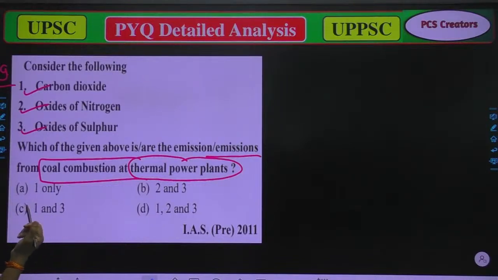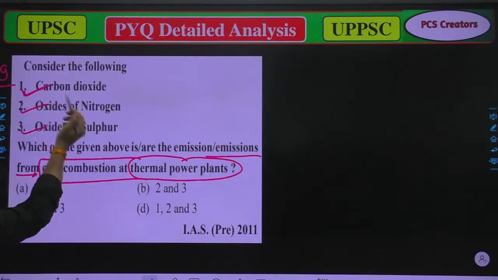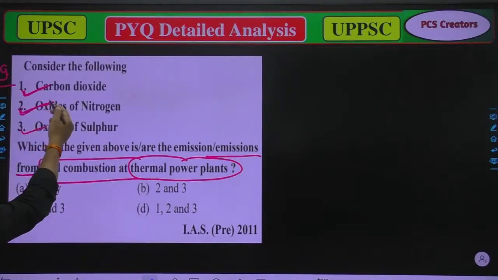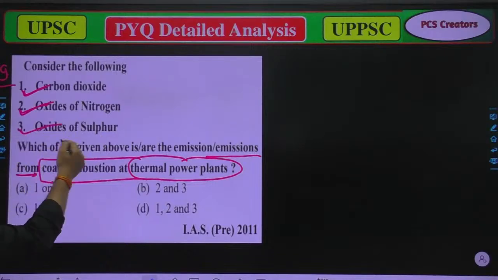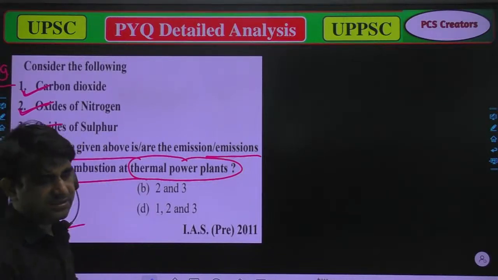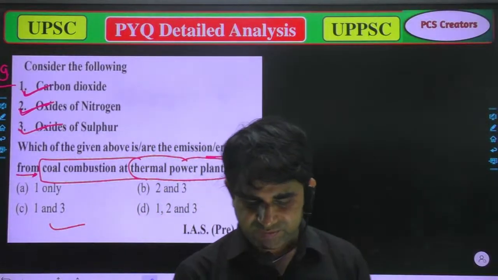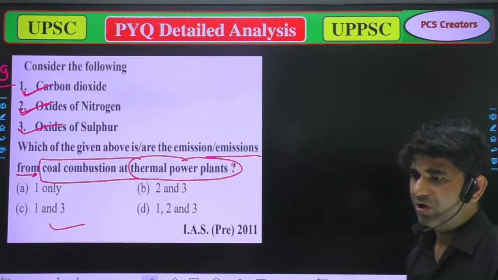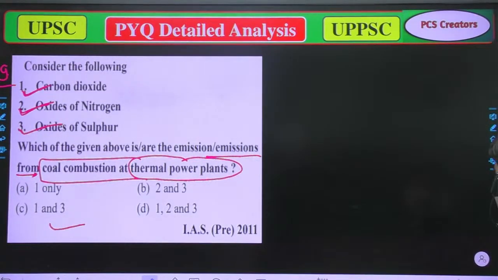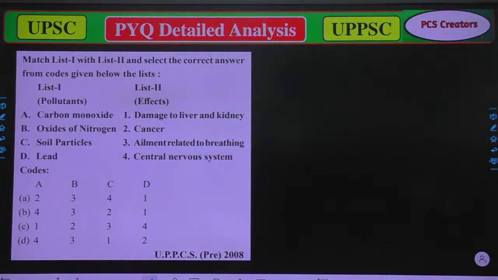In a thermal power plant, coal is combusted, and due to coal combustion, carbon dioxide is released. That's true. Oxides of nitrogen are also released, and oxides of sulfur, means all of them. This time option D is correct because all of them are correct. Now we'll move to the next question.